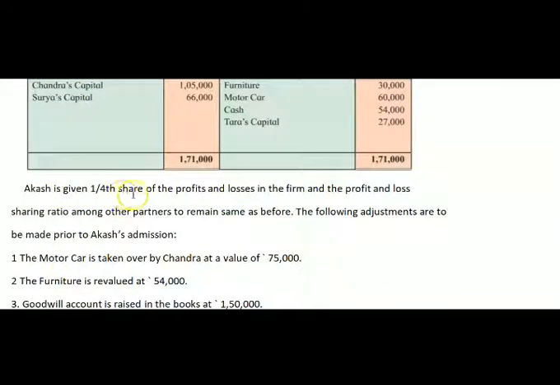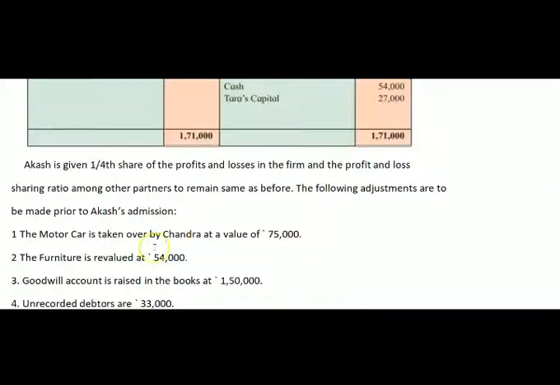Akash is given 1/4 share of the profit and losses in the firm, and the profit and loss sharing ratio among other partners is to remain the same as before. The following adjustments are to be made prior to Akash's admission. So here Akash's share is 1/4, and it means the new profit sharing ratio among the others remains the same as they were sharing before.